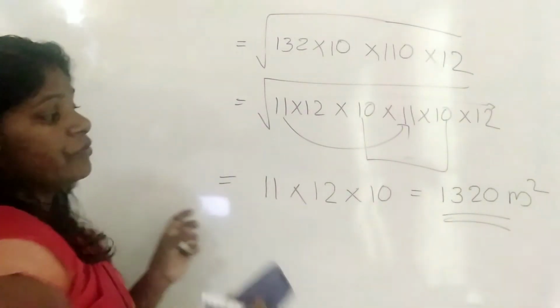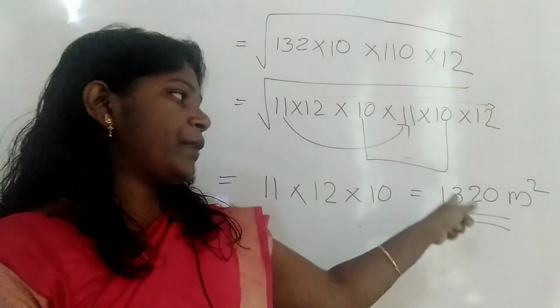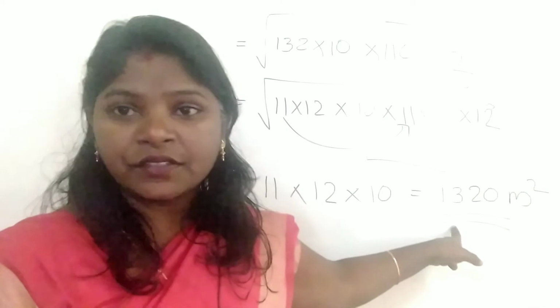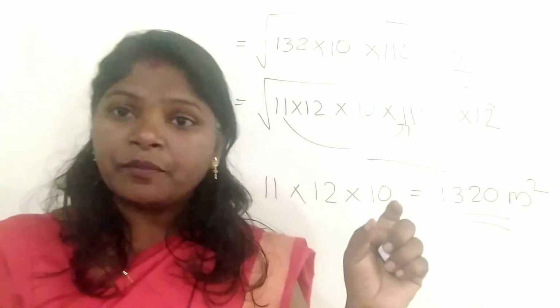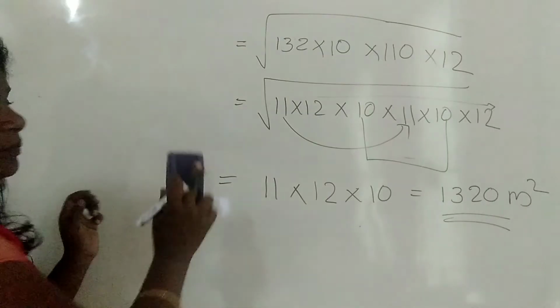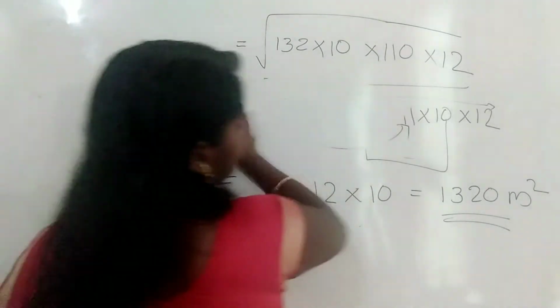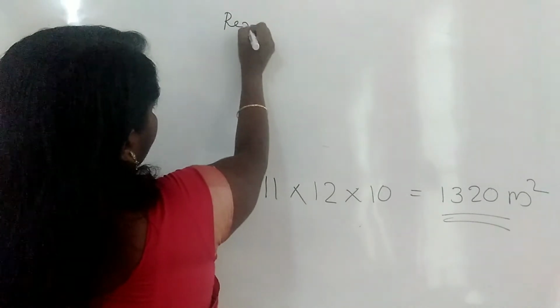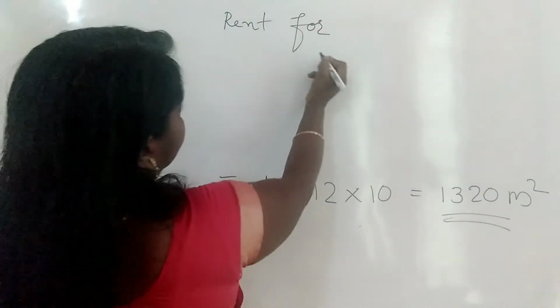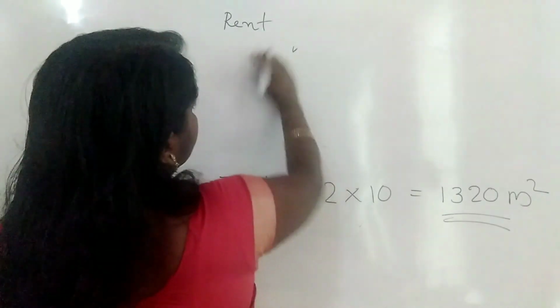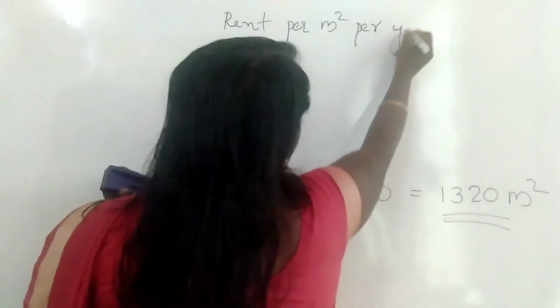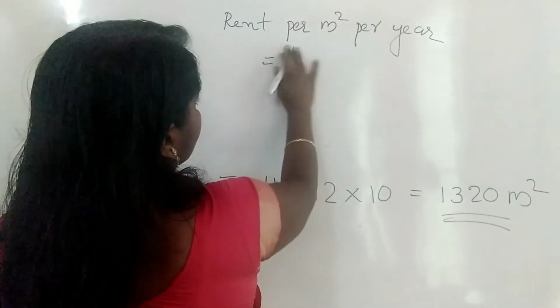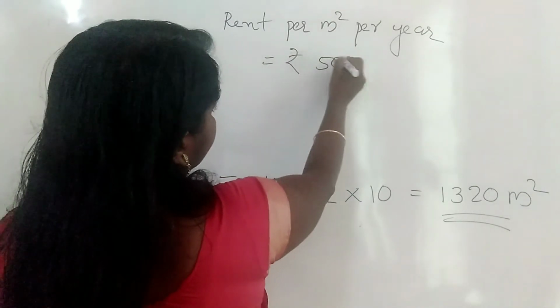Next, what should we find? We should find how much amount is to be paid for this area. Did you understand? For that, we have to find the amount to be paid for 1 month. Rent per meter square per year equals rupees 5,000.